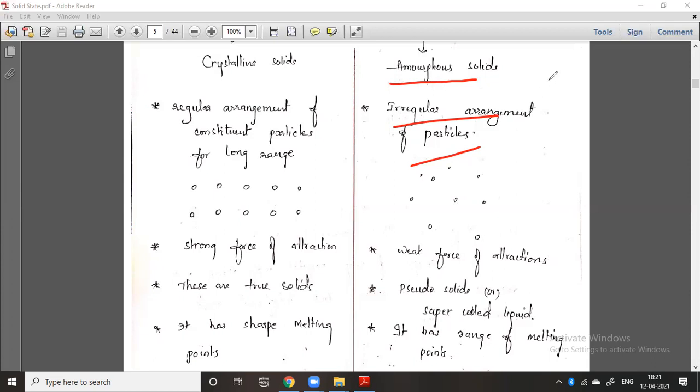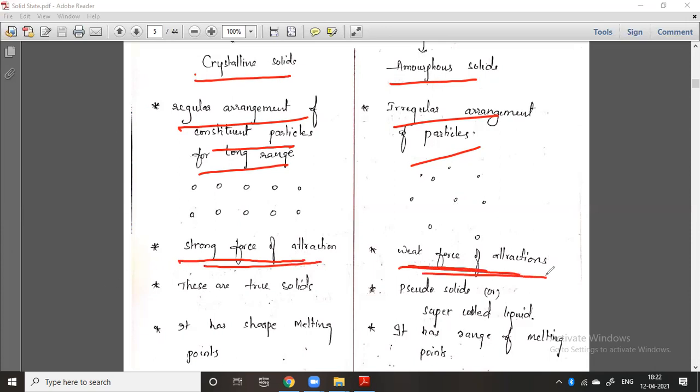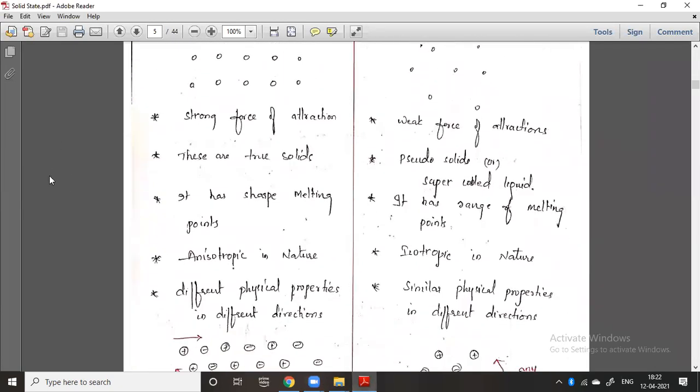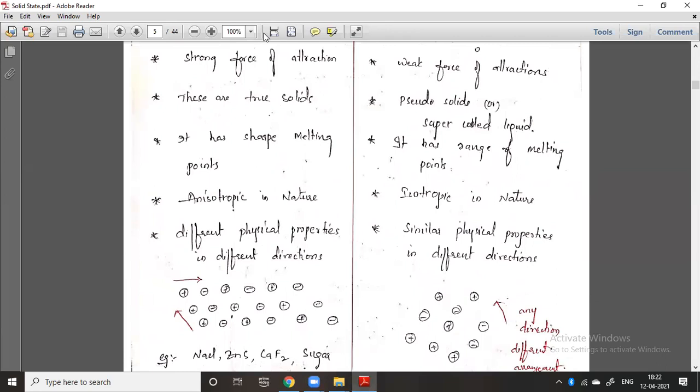So what is the actual difference between these two? In the first case, the regular arrangement of constituent particles over a long range is called a crystalline solid. They have very strong forces of attraction, while amorphous solids have very weak forces of attraction. You should remember that. All crystalline solids have strong forces of attraction and they are the true solids. Why are they true solids? Because they have a specific arrangement like this.